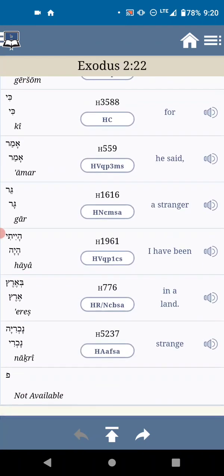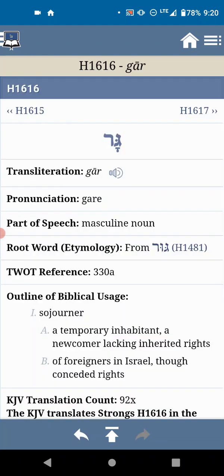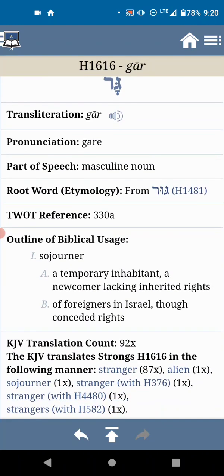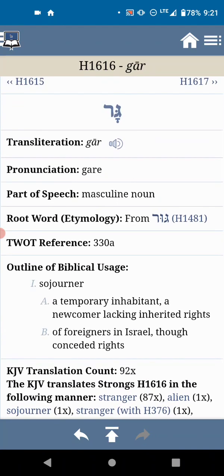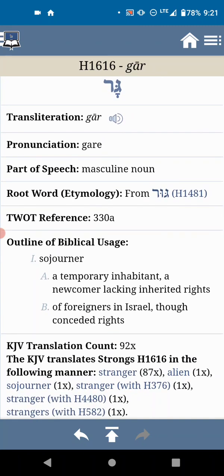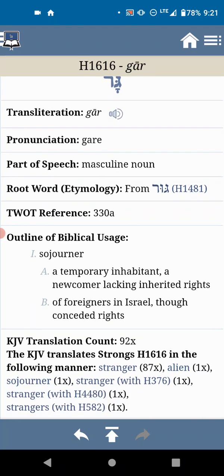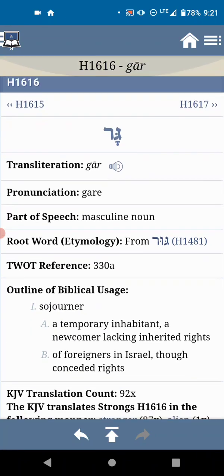So now when you go into this word stranger, it's 8:16:16, gar. Gar simply means sojourner, a temporary inhabitant, a newcomer lacking inherited rights of foreigners in Israel, though conceded rights. So Moses was a stranger, okay, in the land of Egypt, as well as in the land of Midian. And that's where Zipporah had this son. And this was Moses' firstborn son, Gershom. So gar could represent an Israelite.